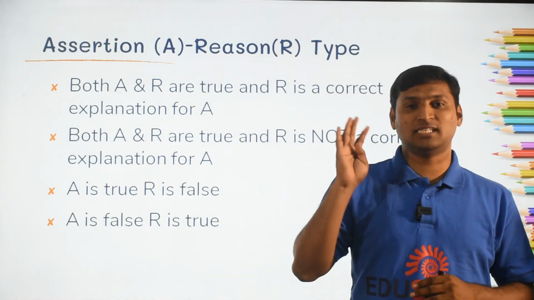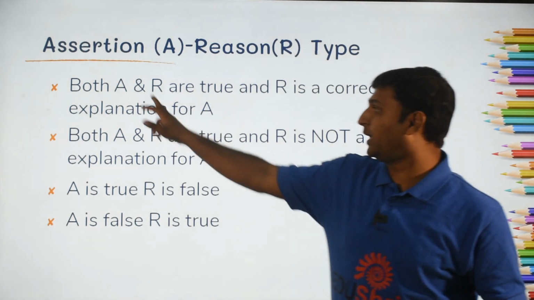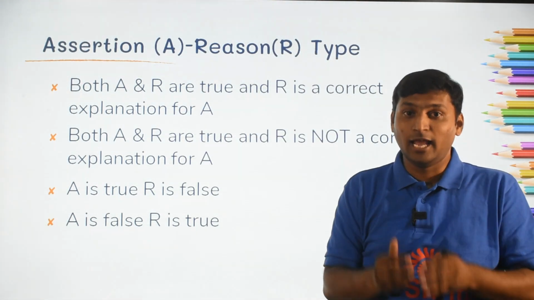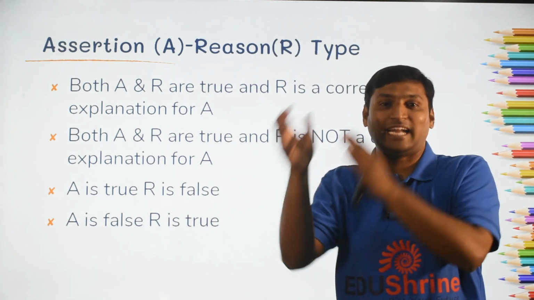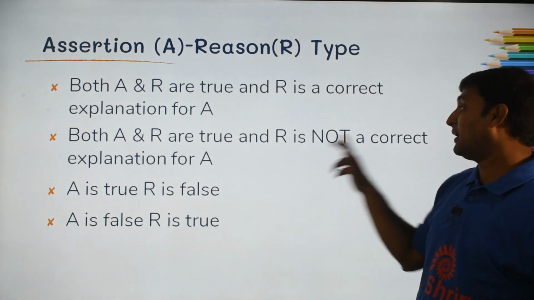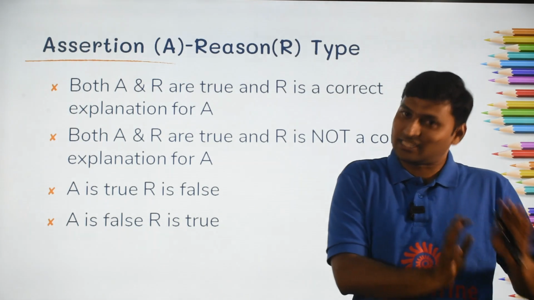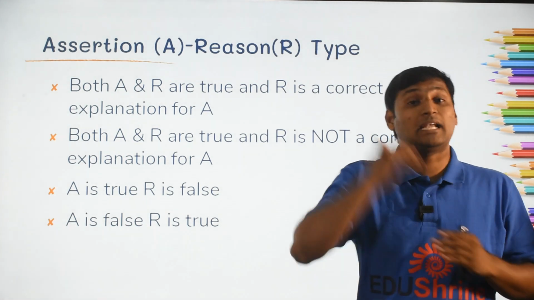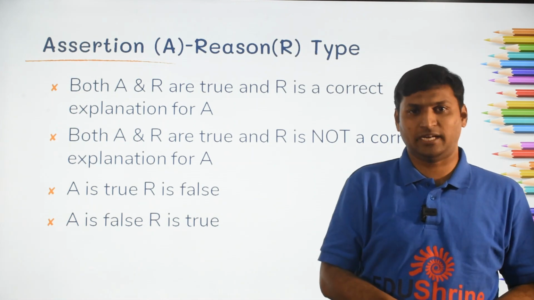Now, four options will be given under the two statements. The first option would be: both assertion and reason are true and reason is a correct explanation of assertion. Whereas, both assertion and reason are true, but reason is not a correct explanation of assertion. That means reason may be relevant to that particular concept but not explaining the assertion, or reason may be an absolutely irrelevant statement, but it's a true statement.